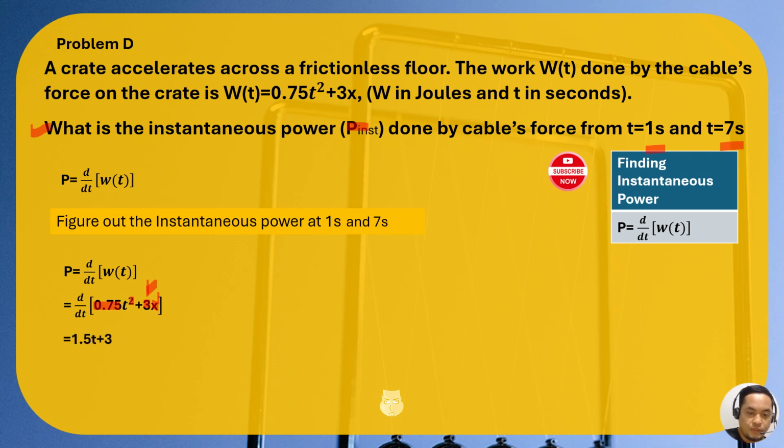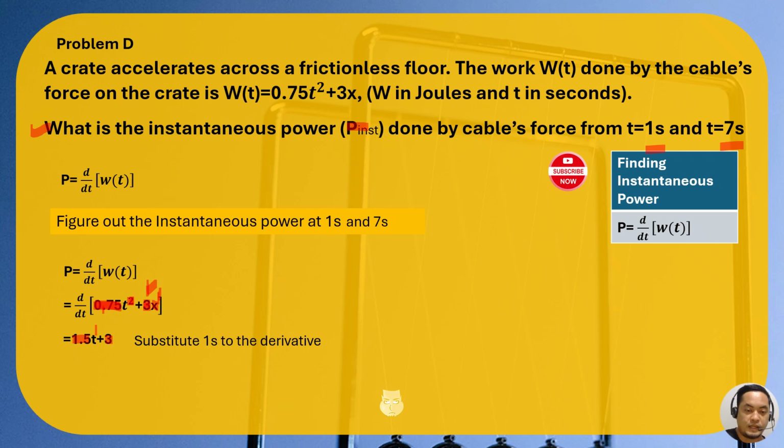Again, when we get the derivative of the 2 exponent term, 2 multiplied by 0.5, and you will have 1.5. That's the product of 2 times 0.75. And then 2 minus 1, that's 1. So that is why we have t to the 1 here. Now, the next term, we have t here. It's understood that we have an exponent of 1. So 1 times 3 is 3. And then 1 minus 1 is 0. So we cancel t there.